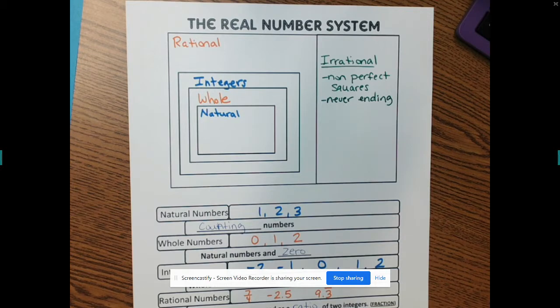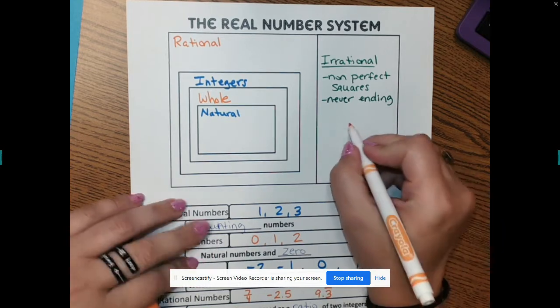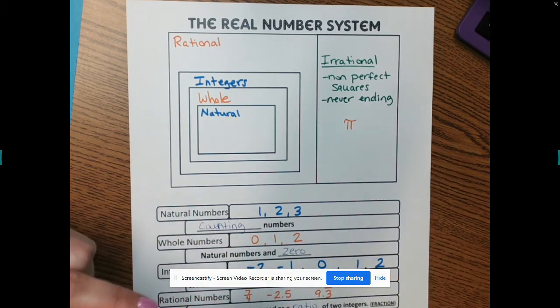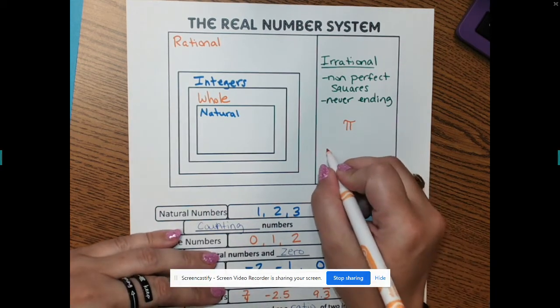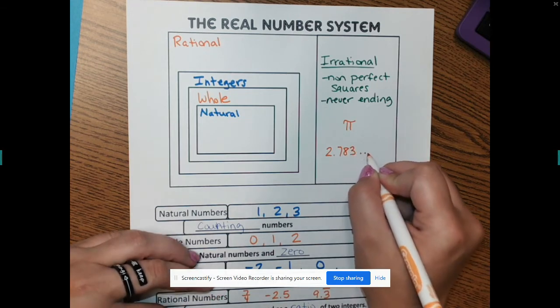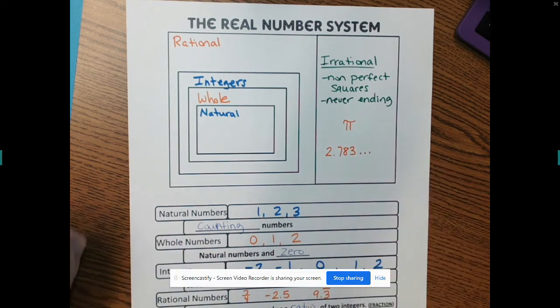So, in 7th grade, we actually learned about pi. And remember we told you it was a number that never ends? Pi was an irrational number. So if it never ends, it might look like 2.783 and so on. Never ending. Those are some examples of irrational numbers.